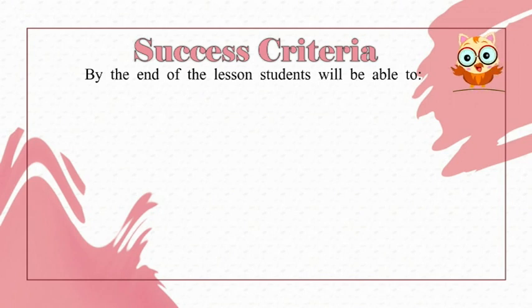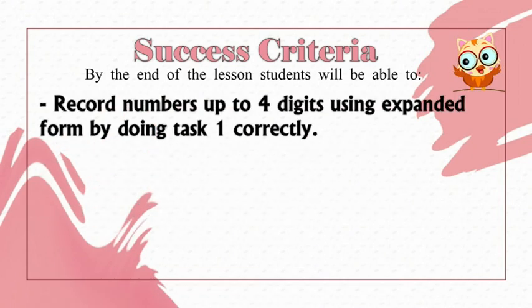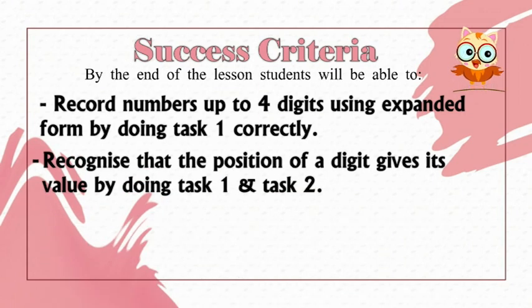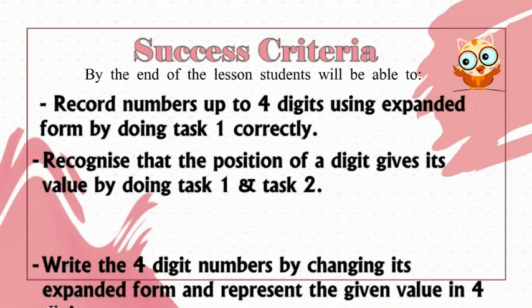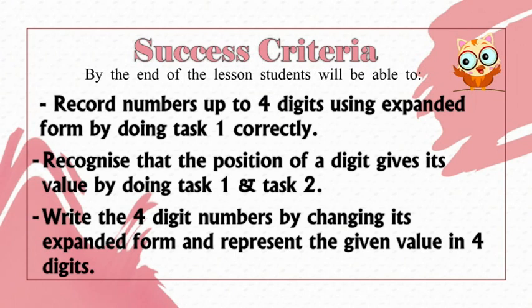By the end of the lesson, students will be able to record numbers up to 4 digits using expanded form by doing task 1 correctly. Recognize that the position of a digit gives its value by doing task 1 and task 2. Write the 4-digit numbers by changing to expanded form and represent the given value in 4 digits.